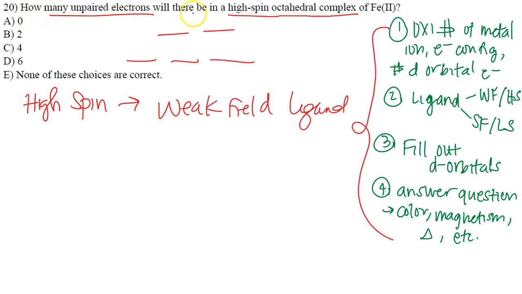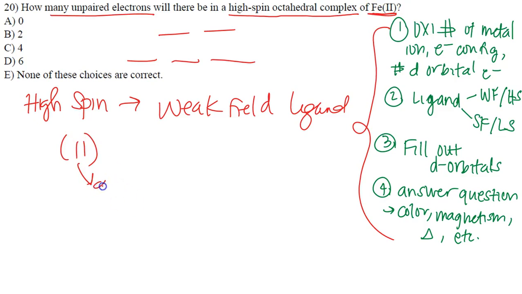So I want to know how many unpaired electrons will there be in a high-spin octahedral complex of iron 2. As you can see, we have that 2 in parentheses. That's giving you the actual charge, right? So we have iron. This means it's going to be iron 2 plus. And so what they really are asking is, hey, instead of me giving you the actual complex ion like we saw in the previous question, I'm just going to tell you that you have a high-spin octahedral complex, and I'm going to give you the charge on the iron itself, and you still have to answer the question.